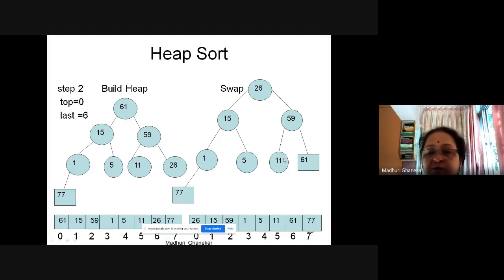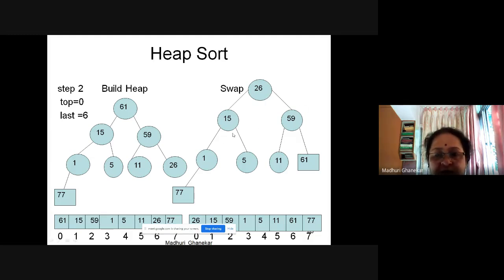This part is also okay. But if you observe this part, it is not okay. It is not fulfilling heap property. This is also okay, but this is not. So the bigger element, the largest element should go at the top. So we swap again. To construct the heap, we need to swap again.